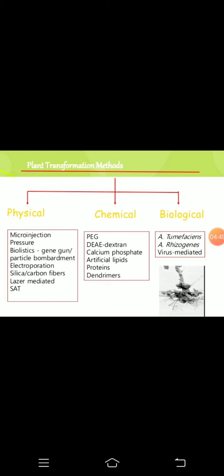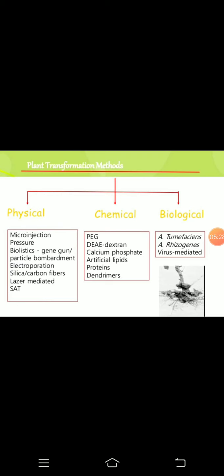In case of the physical methods, there is microinjection. If you have to insert a particular foreign gene into a particular plasmid, plant or animal, you can take that gene into the microinjection needle and directly, physically inject that gene into your host. By pressure, you can transfer your gene of interest to your host.